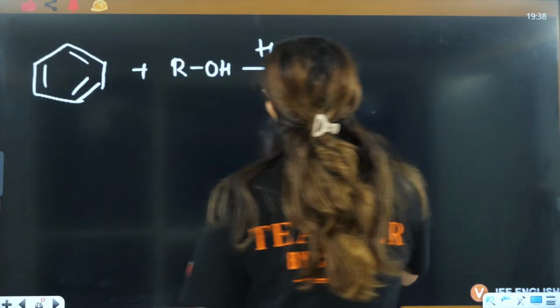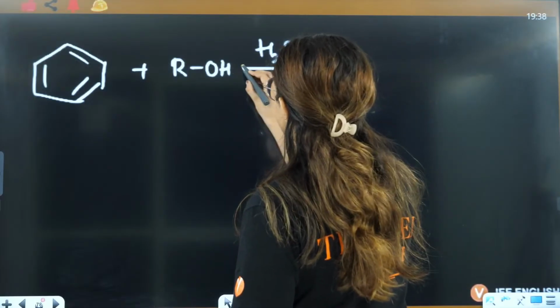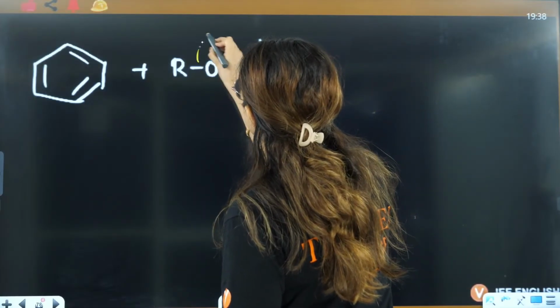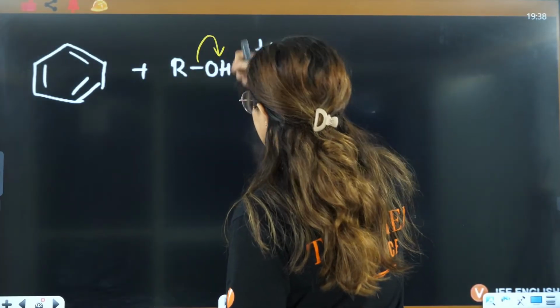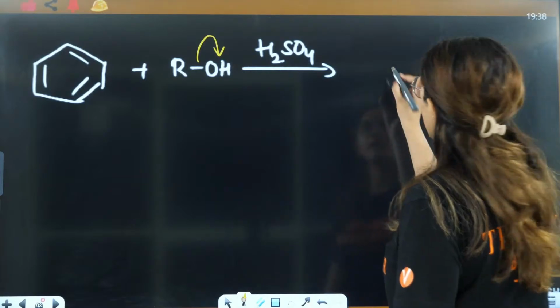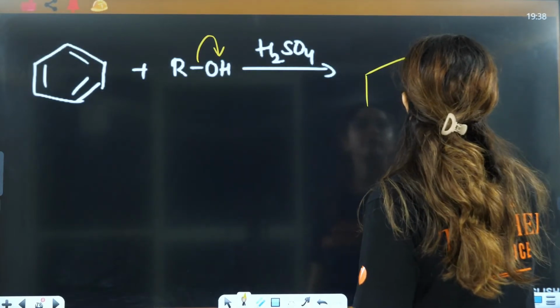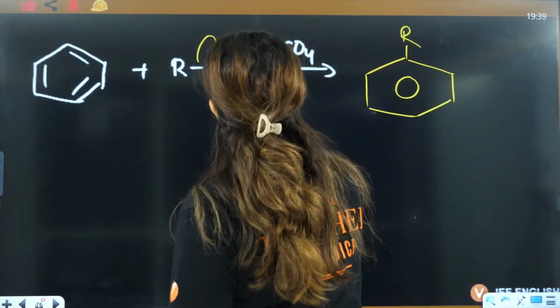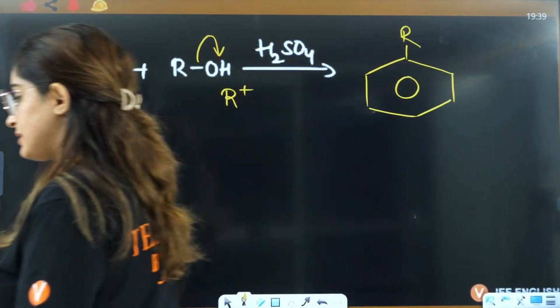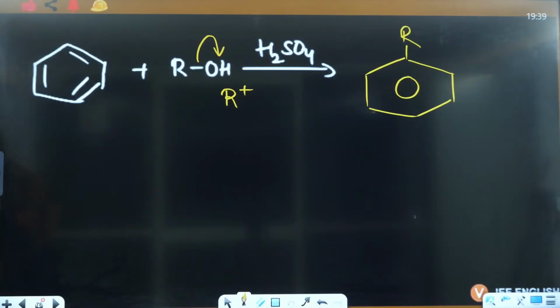Now guys, you can see this is ROH and this is H2SO4. So we know that OH negative will be eliminated here because this is an acid. It will take out OH negative from this side and hence R positive will be eliminated and attach here.